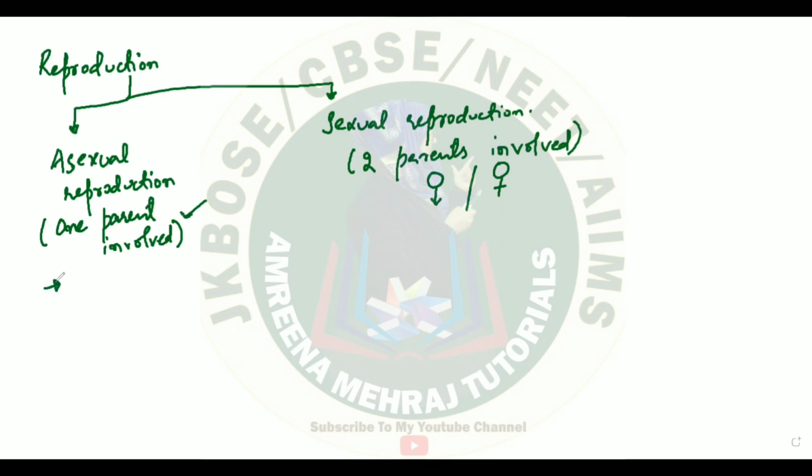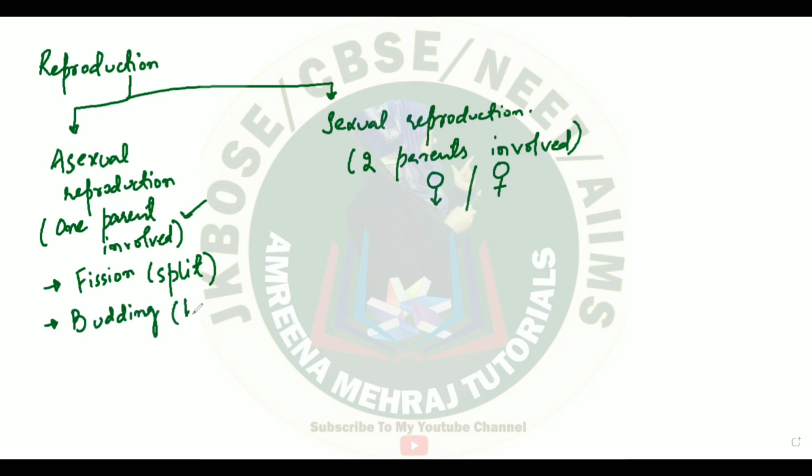And in this case, what comes to our mind is a process like fission, which is shown by lower organisms like your amoeba, paramecium or euglena. These are simple unicellular animals. They perform simple processes like fission, where they break into two cells. Fission simply means splitting. So an organism will split into two organisms. Or you will see the process of budding taking place.